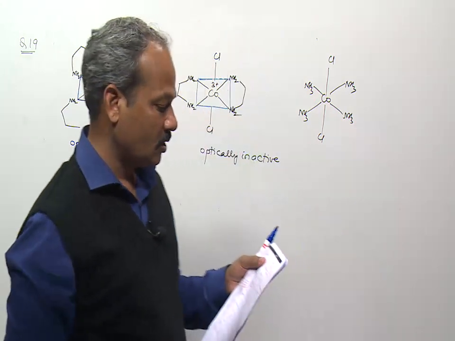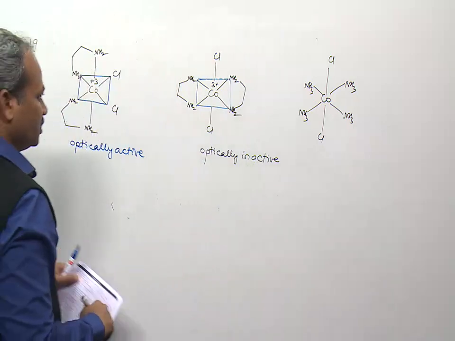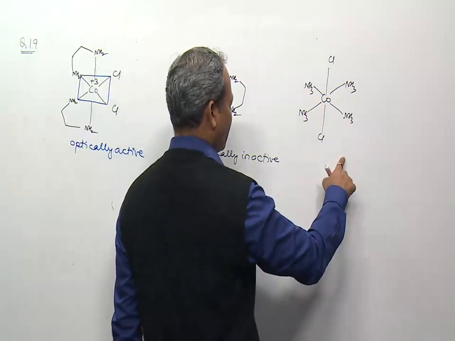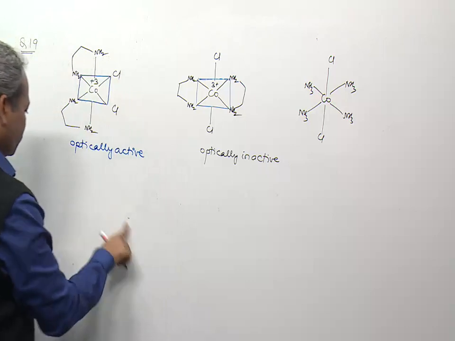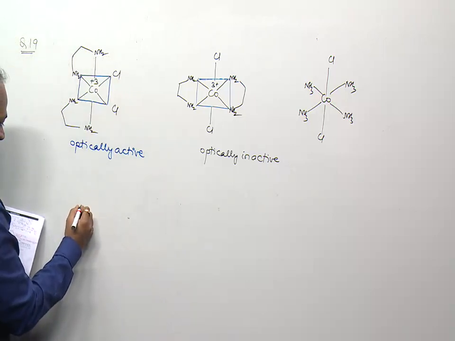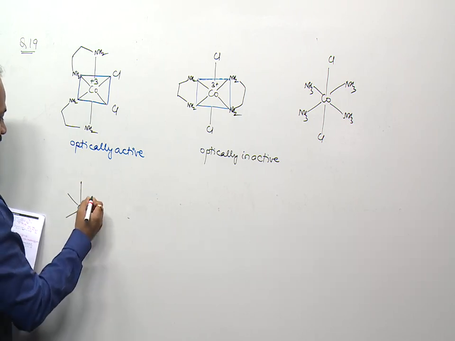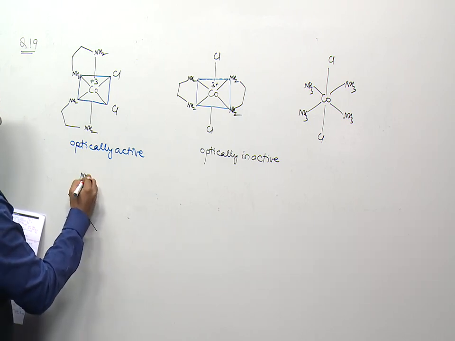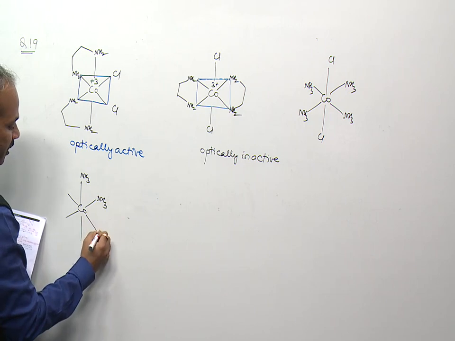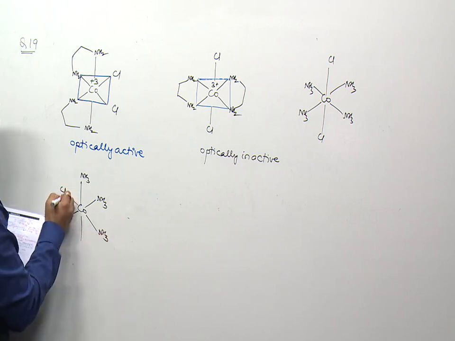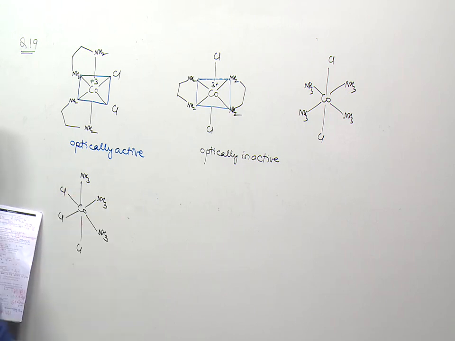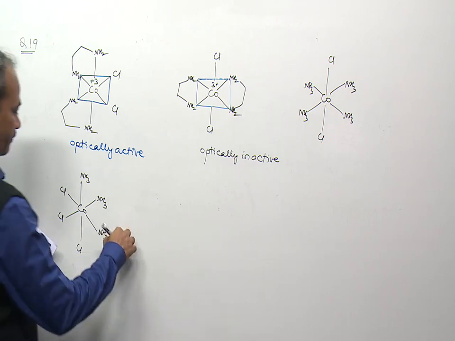And in option 4, this compound can exist as cis and trans, both optically inactive. This complex exists as FAC and MER type isomers, and FAC and MER both are optically inactive due to a plane of symmetry.